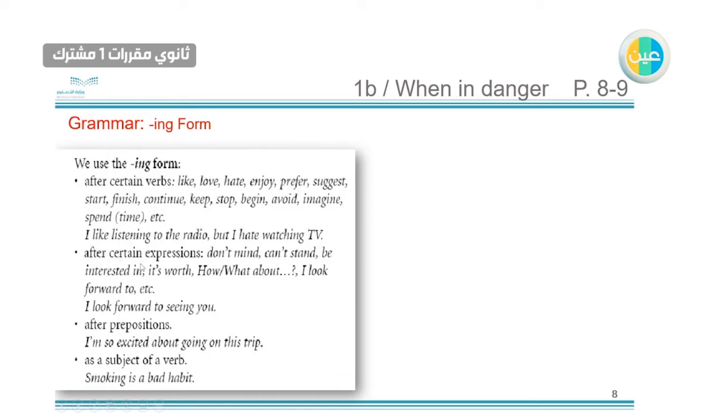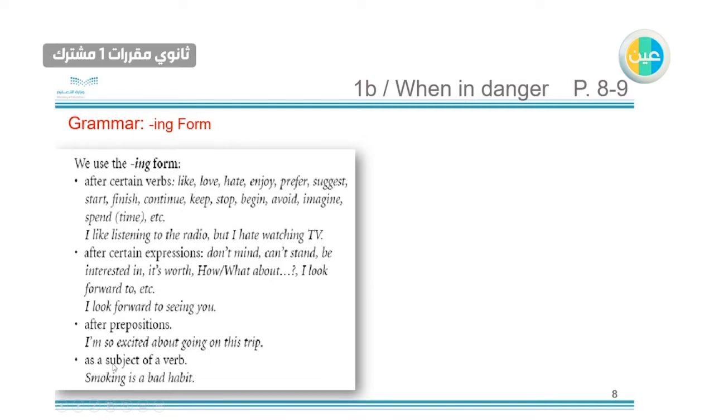The second one, after certain expressions. For example, don't mind, can't stand, be interested in, it's worth, how about, and etc. So we have this example, I look forward to seeing you. So forward here is followed by to, and then we add ing to the verb after. After prepositions, like about or by. I'm so excited about, and then going. We add ing after the preposition.